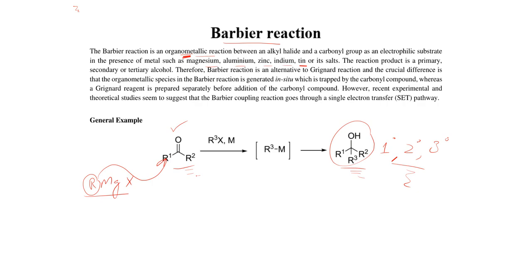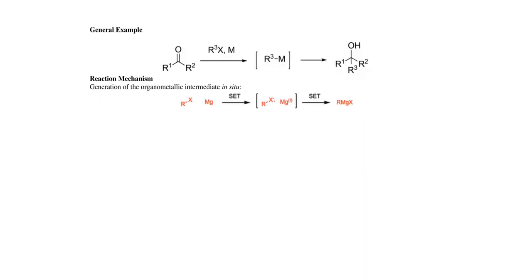So if we talk about this type of reaction, how does this reaction take place? Let's have a look at the reaction mechanism. As we already discussed, single electron transfer is involved in this type of reaction, or in the synthesis of organometallic compounds. If we talk about the synthesis of Grignard reagent, this is the Grignard reagent, and it will be synthesized by a single electron transfer reaction.